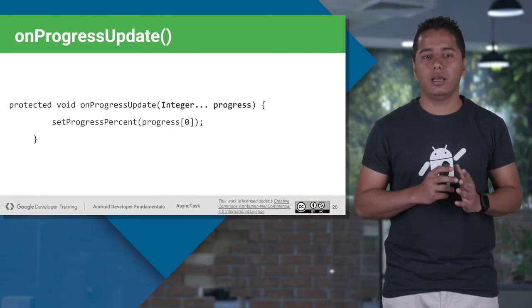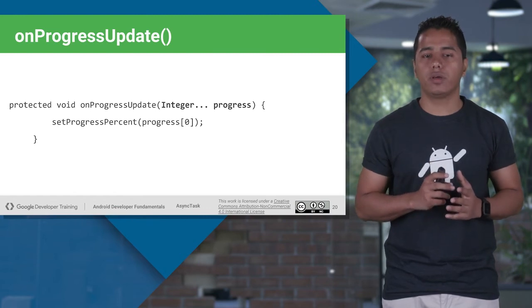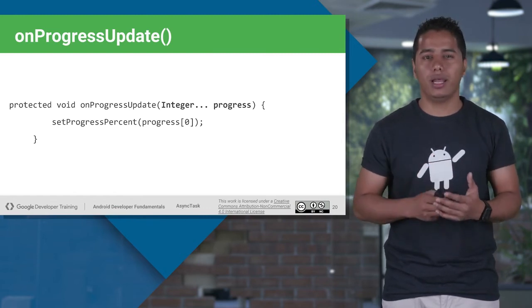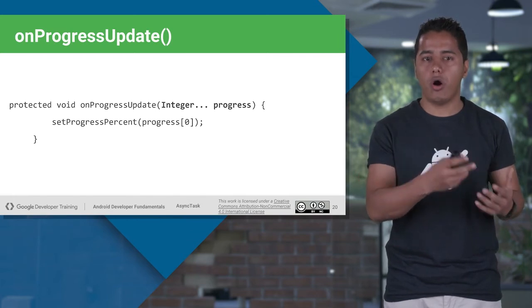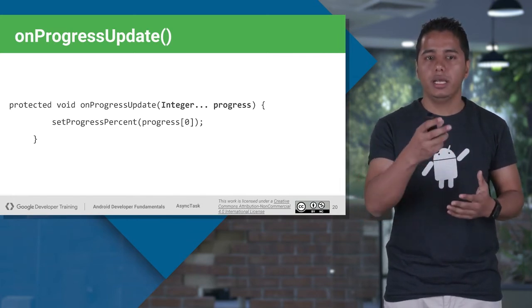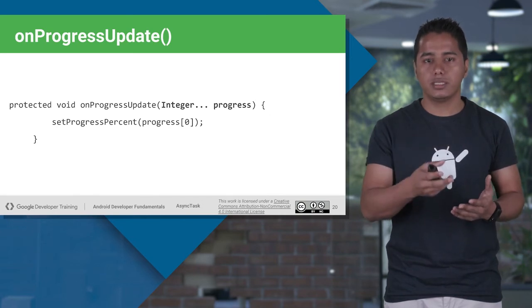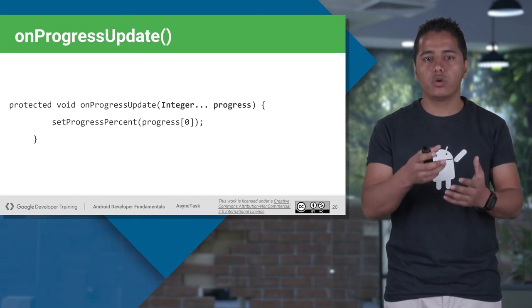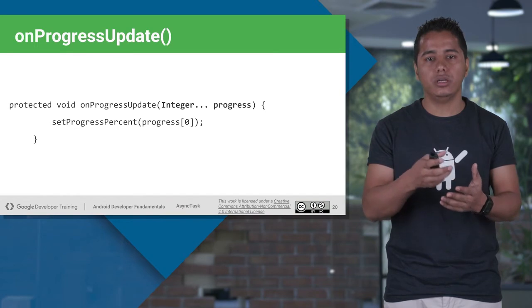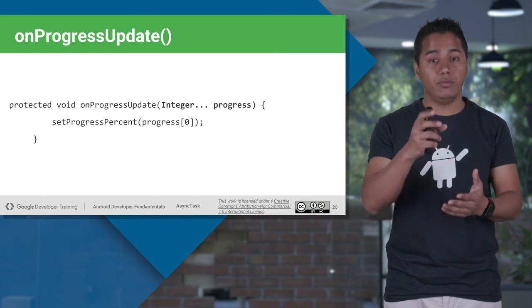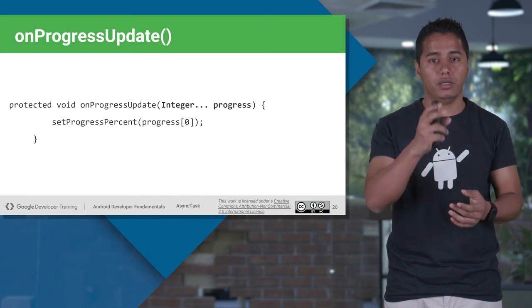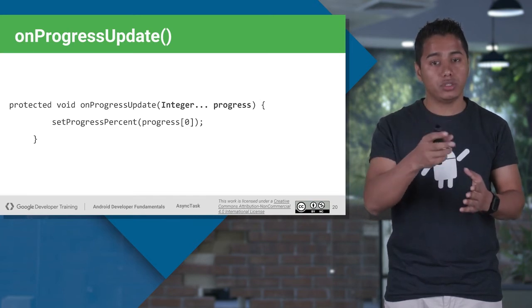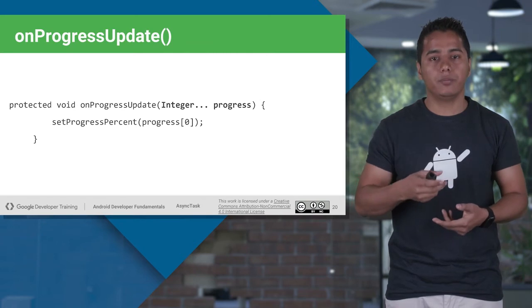Now let's say at any point of time you want to update a UI, like a progress bar or something. At that point of time, you need to call onProgressUpdate. The signature looks like this. Inside your onProgressUpdate, the argument which you will be using is Integer var. Now it's the same which you have passed in your async task class as the progress data type. So it's again a var because there might be a chance you are doing multi-threading.